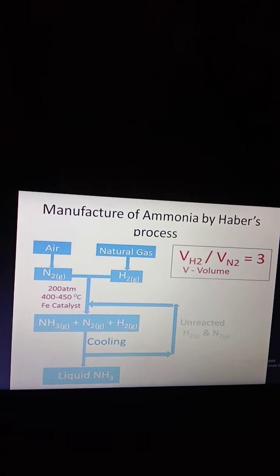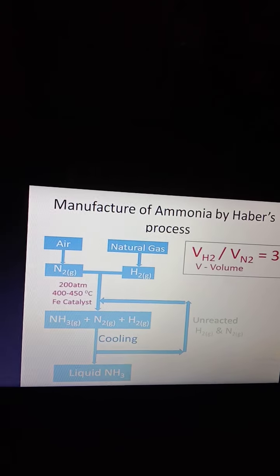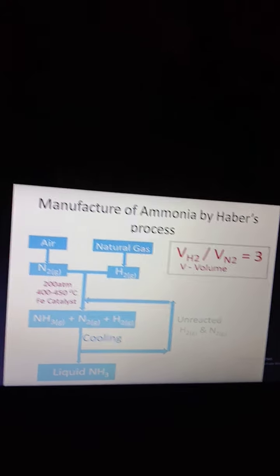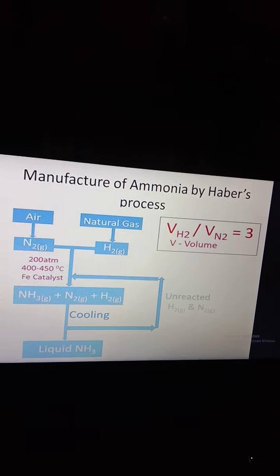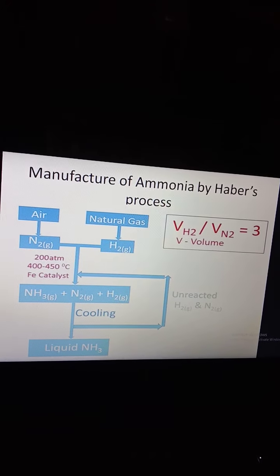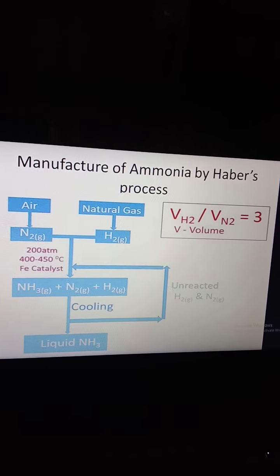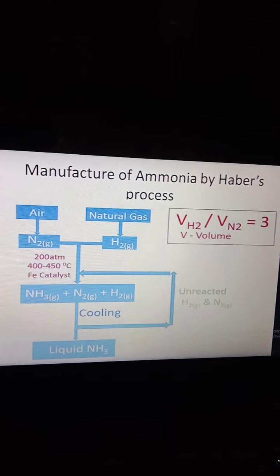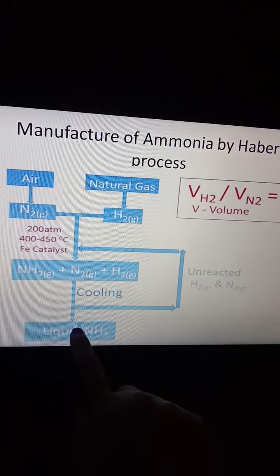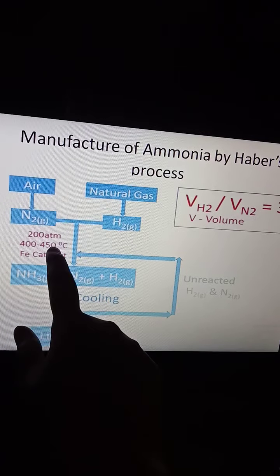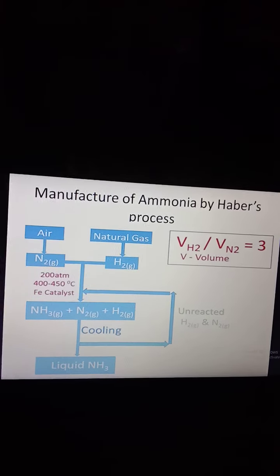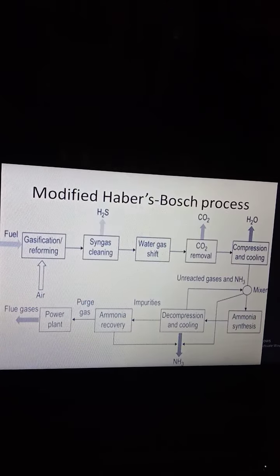Manufacture of ammonia by Haber's process requires air. From air, nitrogen can be obtained, and from natural gas, hydrogen. This N2 and H2 can be combined to form ammonia, NH3, from N2 plus H2 at 200 atmospheric pressure and 400 to 450 degrees Celsius in the presence of Fe catalyst. Then it undergoes cooling, forming liquid ammonia. Unreacted H2 and N2 are recycled in this manner. This is Haber's process, the simpler process.